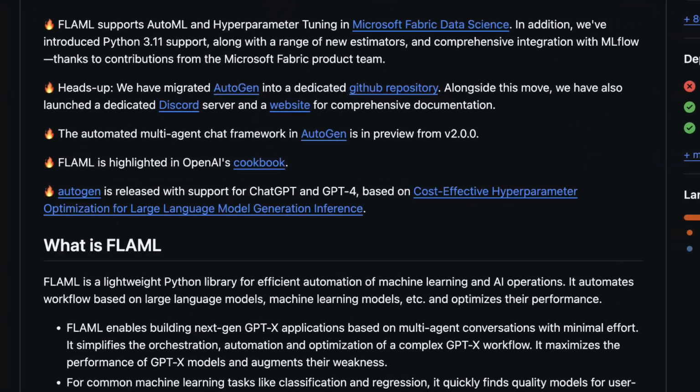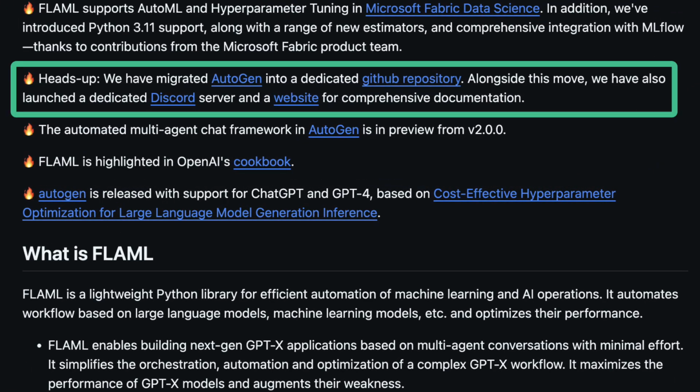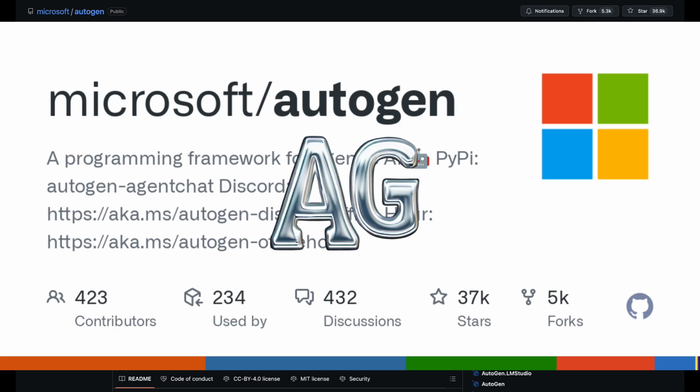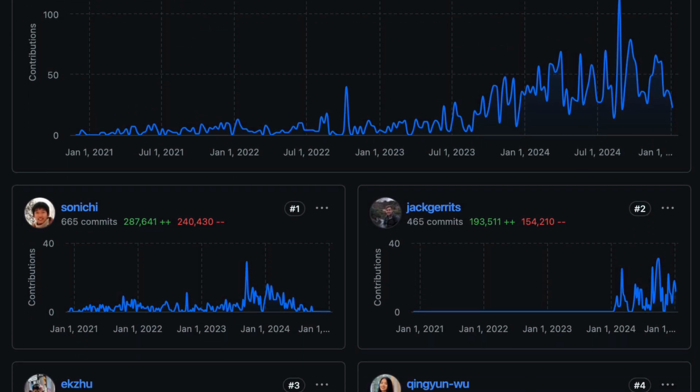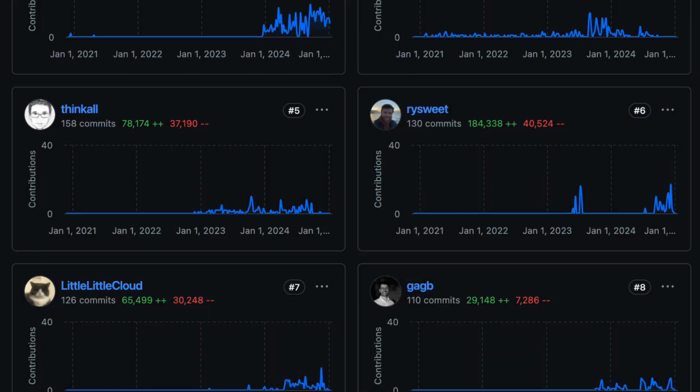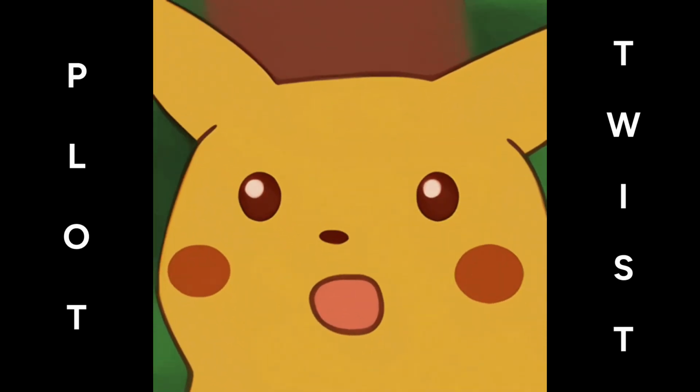And in 2023, the FLAML codebase was forked into a new open source project dubbed Autogen so that it could develop independently from FLAML as these experimental agent-related modules began receiving an increasing amount of interest. Throughout 2023 and 2024, Autogen steadily grew in adoption and popularity as more staff engineers at Microsoft became involved with the project. But in an unexpected plot twist, the codebase was forked again in late 2024 by the founders after announcing their departure from Microsoft, at which point the project was redubbed AG2.